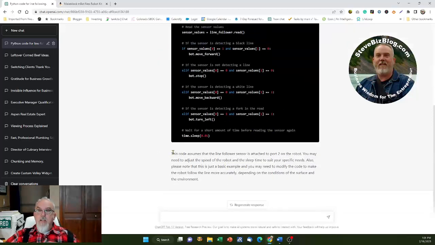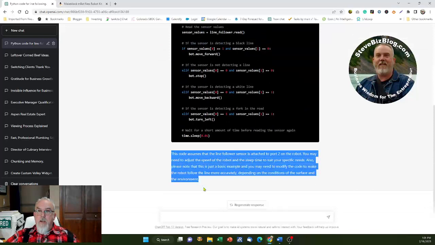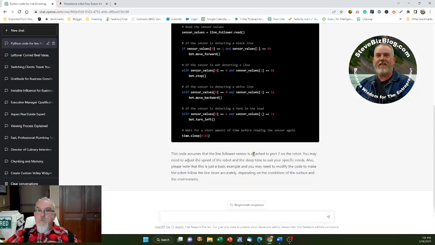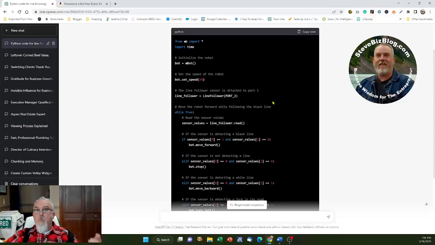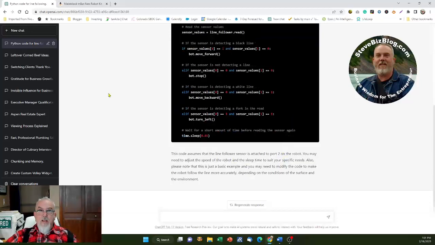It even provides some information at the bottom here because it made certain assumptions that I didn't include, like what happens if there's a fork in the road, as you can see in the middle of this, and it tells you how it's going to respond to that. It even tells you how it has to be hooked up for this particular robot. He has to attach it to port 2 on the robot, and basically it says that if it was port 1 or something else, I would have to go into the code and make that change.